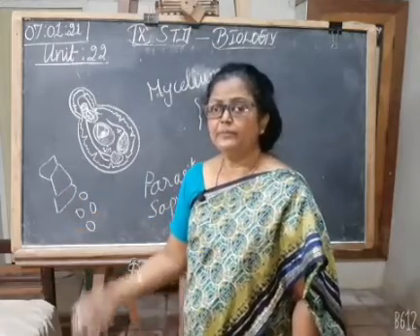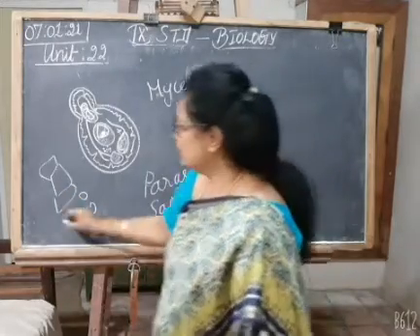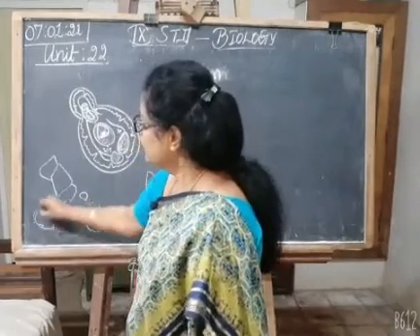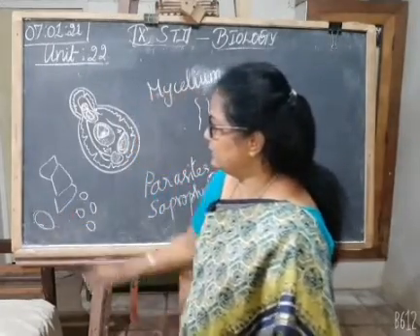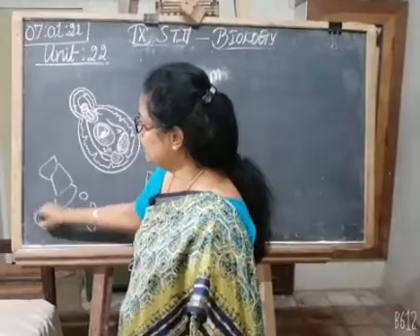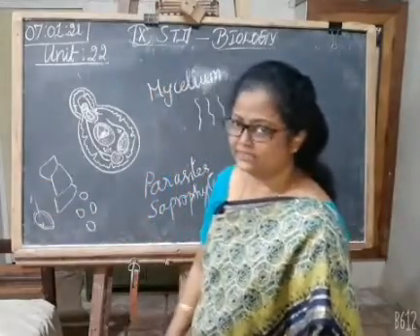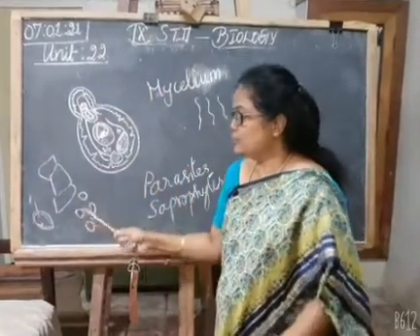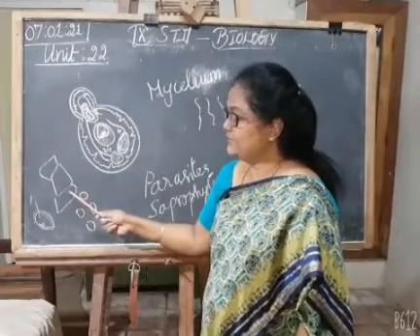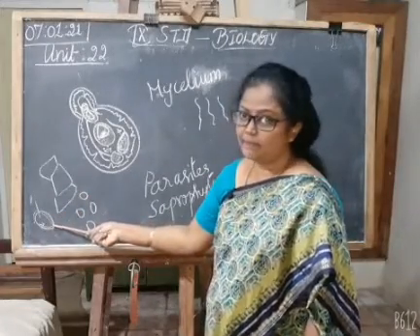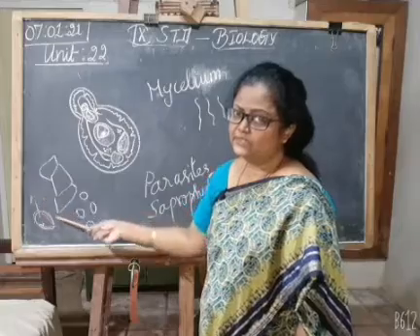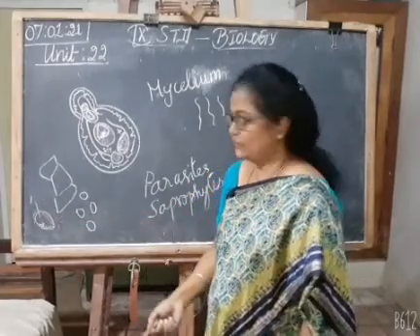And then budding also. Budding means a small structure called a bud, and that bud will form many organs. So vegetative means spores, fragments, and the last one is budding. Okay.